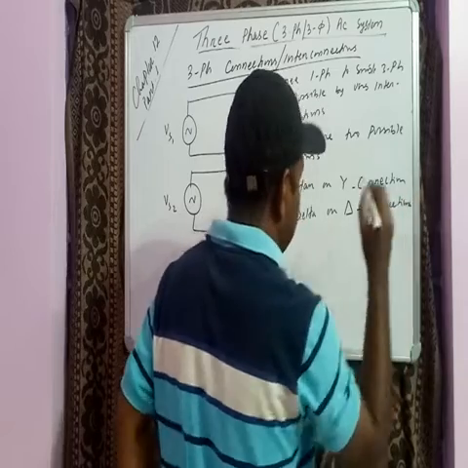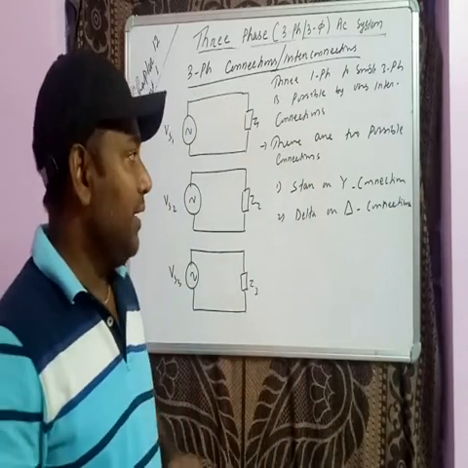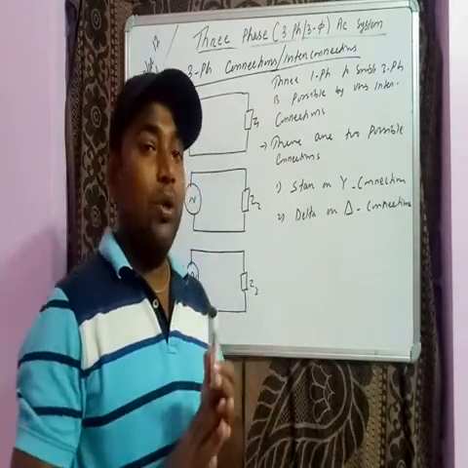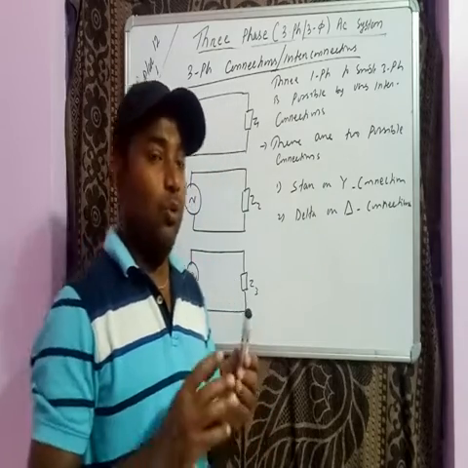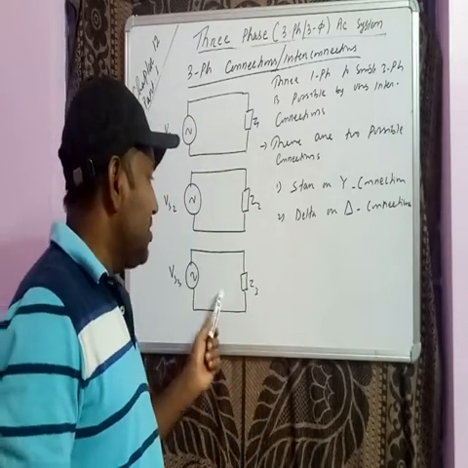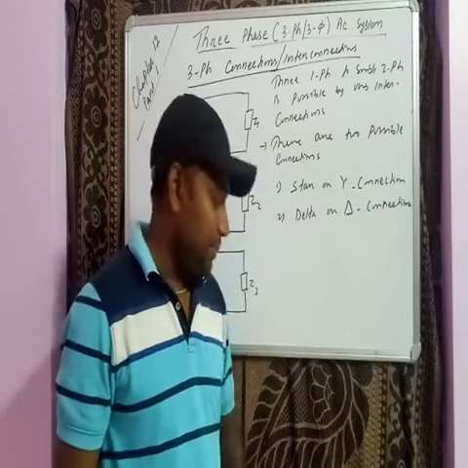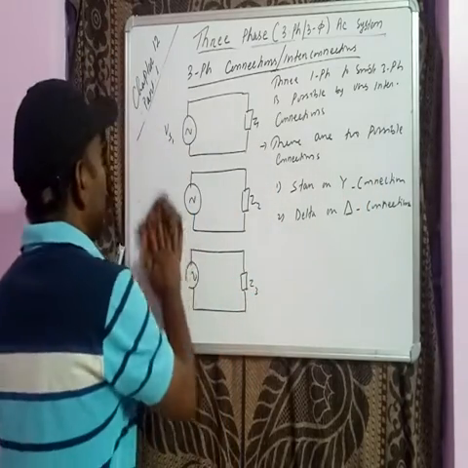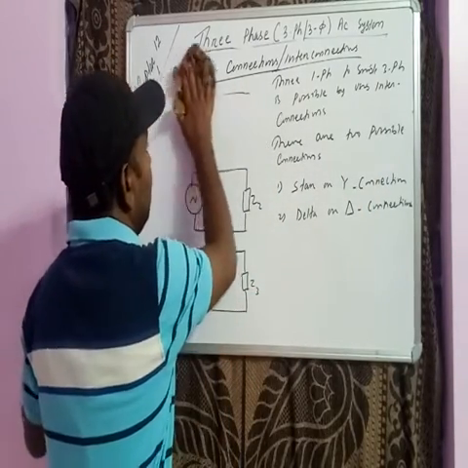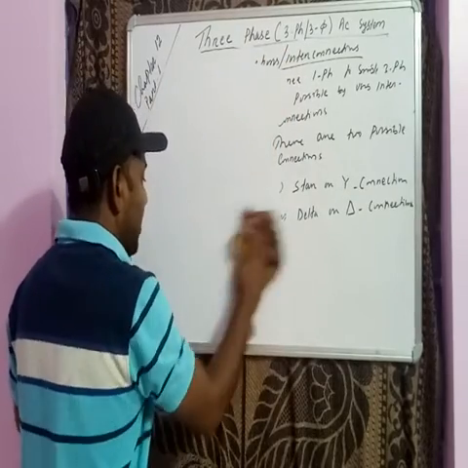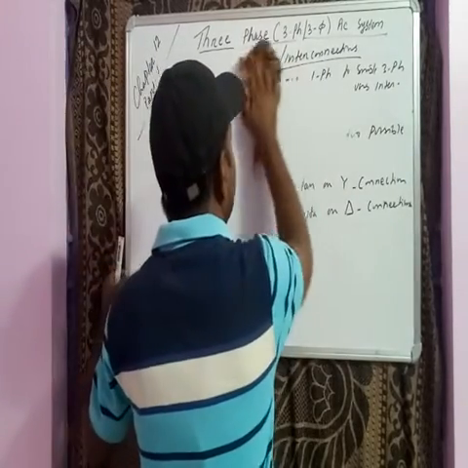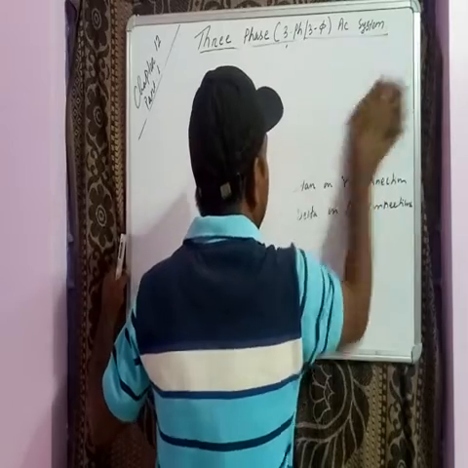So either we can make star connections or delta connections. There are two interconnections possible when we are transforming three single phase to a single three phase system. One by one we will see here. Now we are going for star connections first, then we will go for delta.